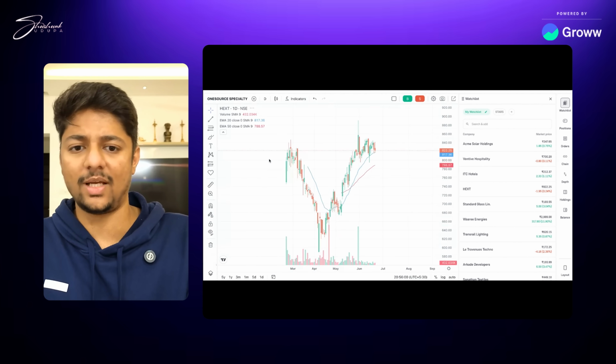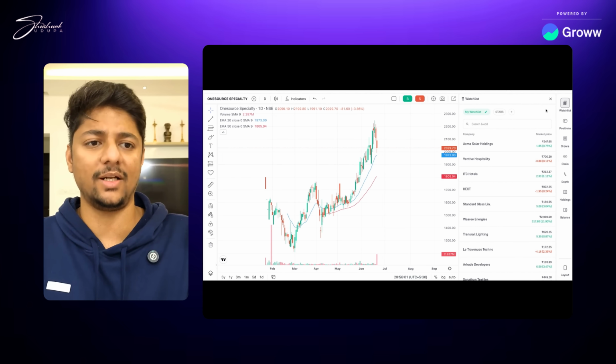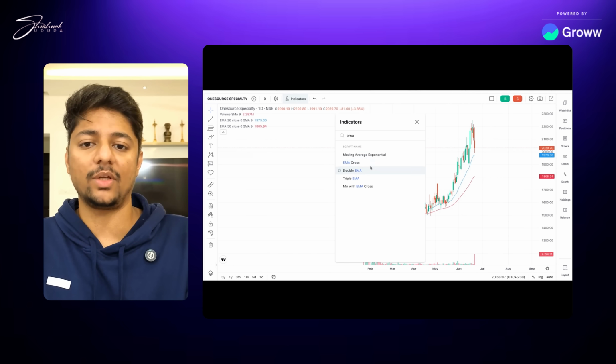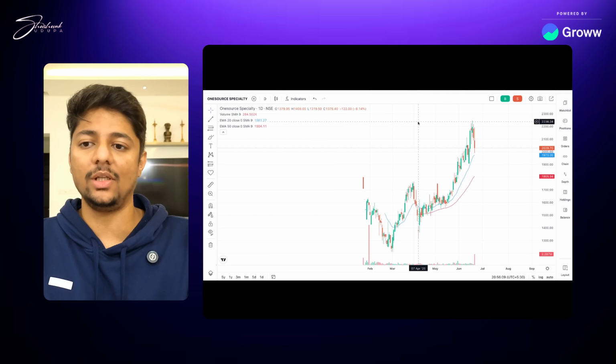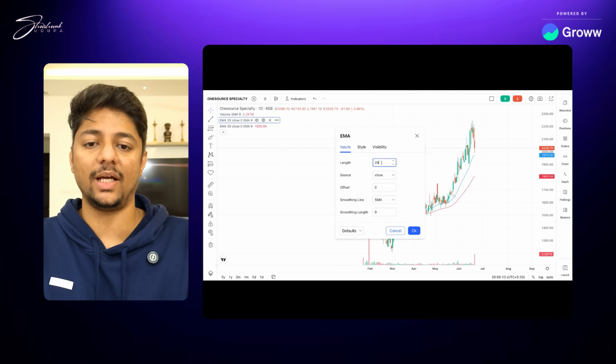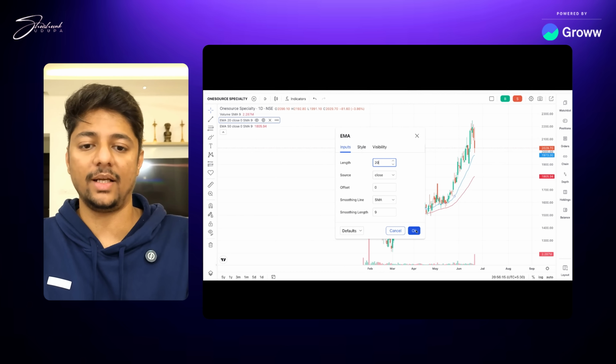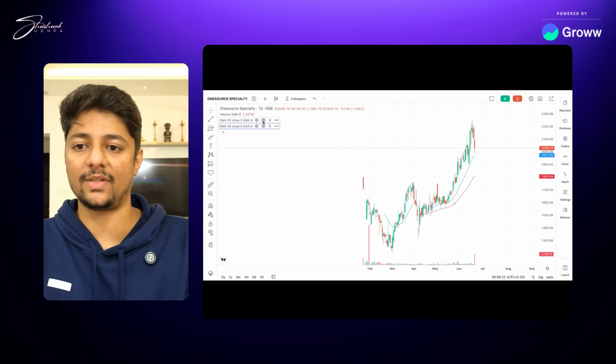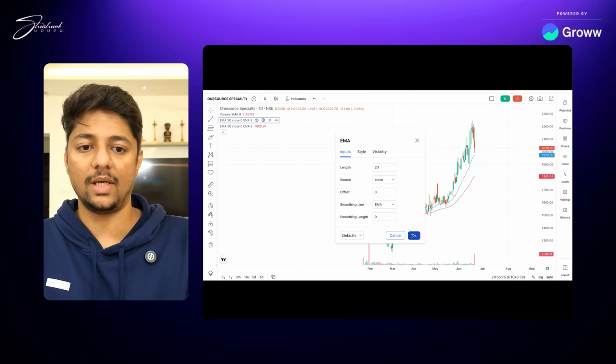Again, I don't want to waste too much time, but I will teach you simple concepts fast, right? First, two things you have to do: go to indicators and put EMA, which is exponential moving average, and put a 20 moving average and a 50 moving average. So you go to inputs here and change the 9 to 20, right? And then change this also to 50, right? You can actually keep the smoothing line as EMA itself instead of SMA. Let me just change that and do this, right?